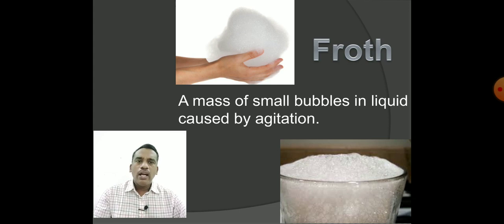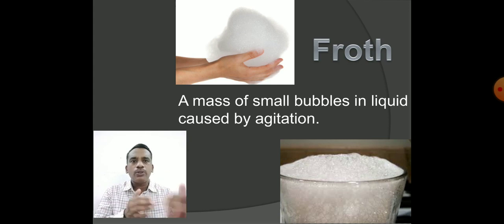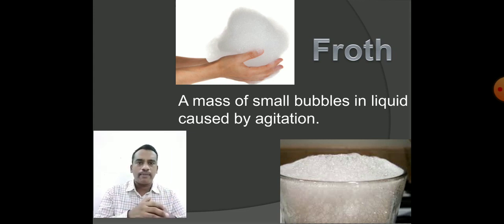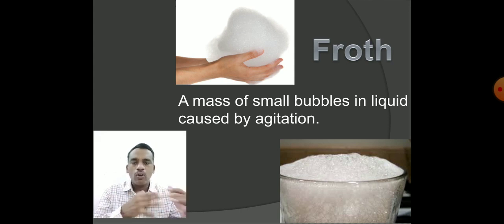She observed that some particles were coming into the froth, that is, to the top of the froth, and some other particles were settling at the bottom of the container. In the bucket she was using, while washing the miner's clothes, some particles were coming to the top of the froth and some were going to the bottom of the container. Then she asked her client, the miner whose clothes she was washing.